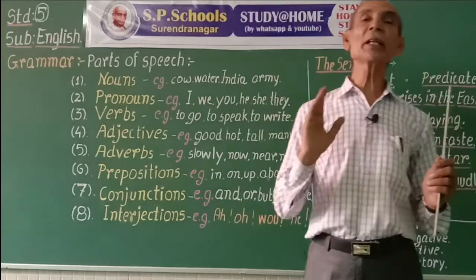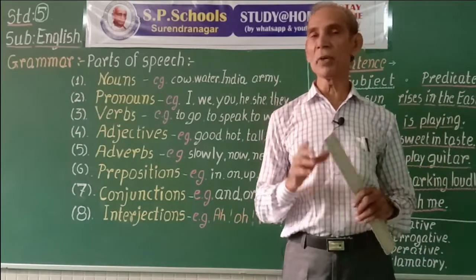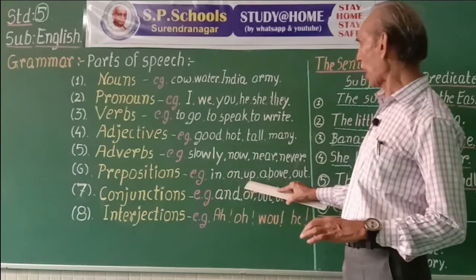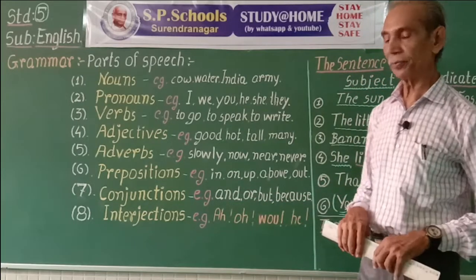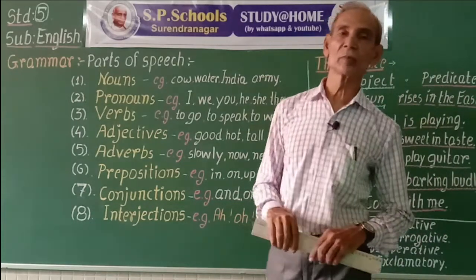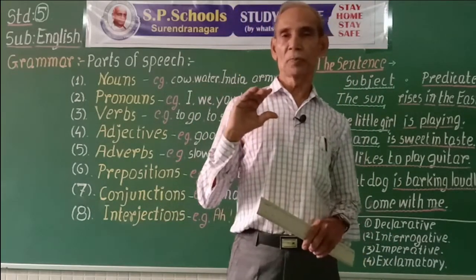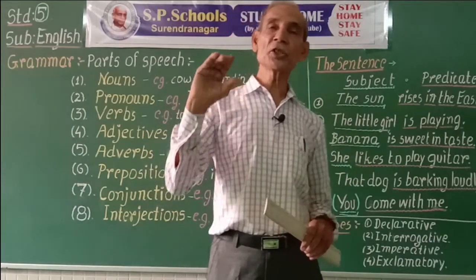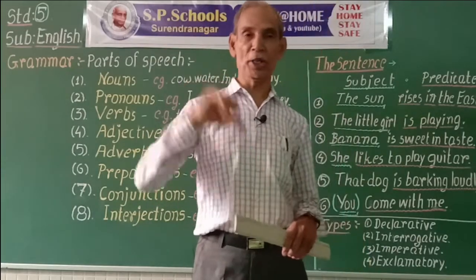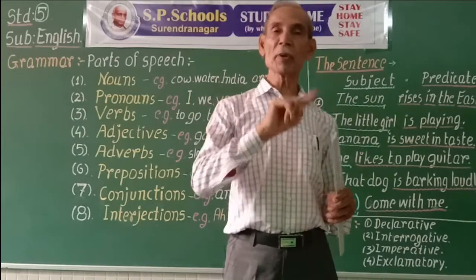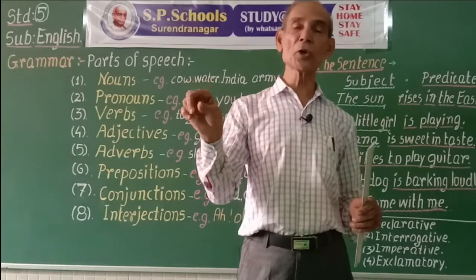They show the relation between other words. For example, in, on, up, above, out. The bird is sitting on a branch. On. Bird and branch. The relation between bird and the branch is denoted by on.